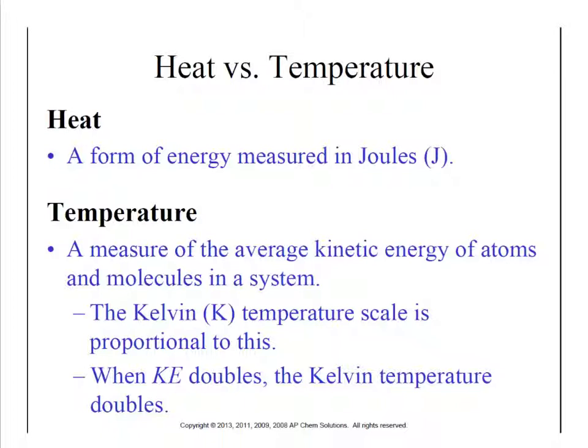Then there's the word temperature. So temperature and heat, they kind of go hand in hand because heat energy does affect temperature, but it's not a direct correlation like we might think. Temperature instead is an average kinetic energy of atoms and molecules in a system. So if we take the motion of all those molecules and average them, that would give us what we feel, what we record as temperature. So this is more or less what we feel. This is what we talk about when we think of hot and cold. This right here, though, is a measure or a flow of energy. Heat, on the other hand, we can't always see and feel, so we can't think of it as just hot versus cold. That's what temperature is a measure of.